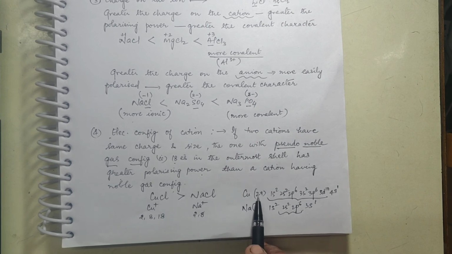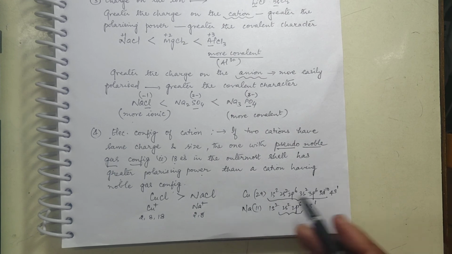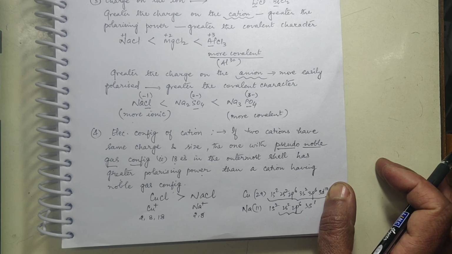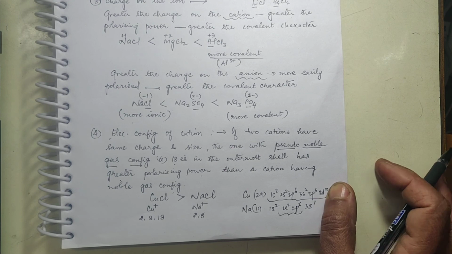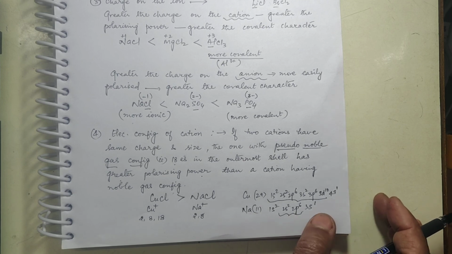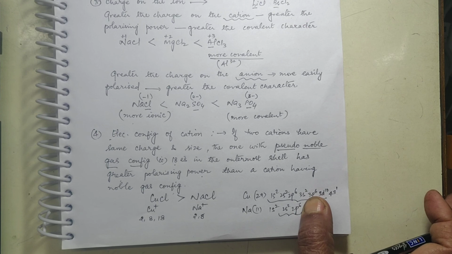Cu has atomic number 29, and its configuration ends in 3s2, 3p6, 3d10, 4s1. Now what will Cu+ be? Cu+ will have the 4s1 removed, and everything else remains. So in the outermost shell you have 2 plus 6 plus 10, that is 18 electrons, for Cu+. In the same way, Na has 2s2, 2p6, 3s1, so Na+ will have 8 electrons in the valence shell.